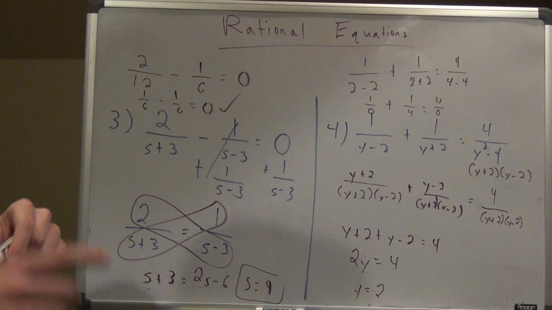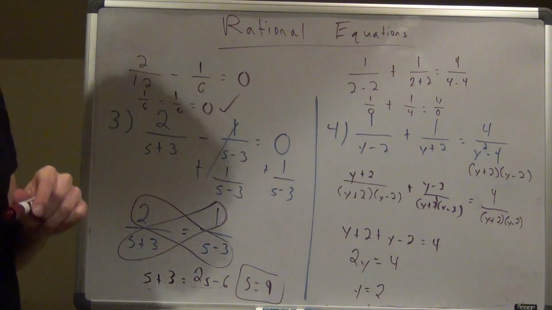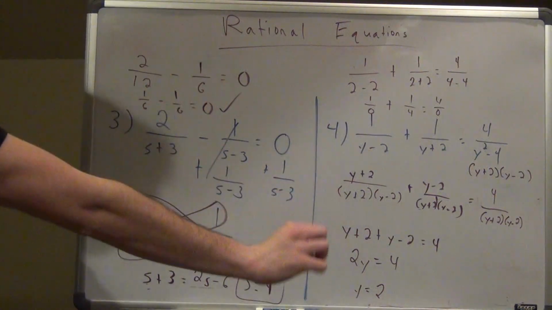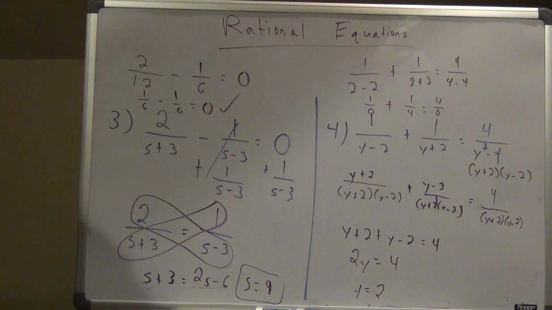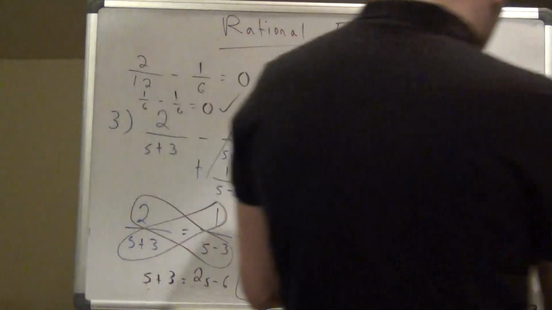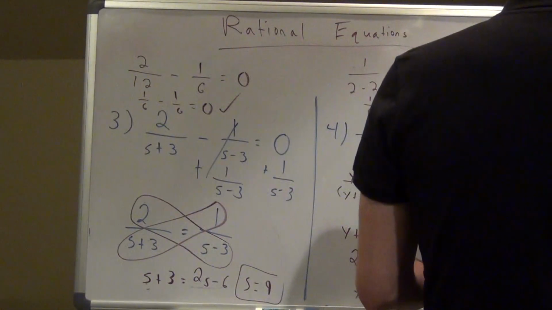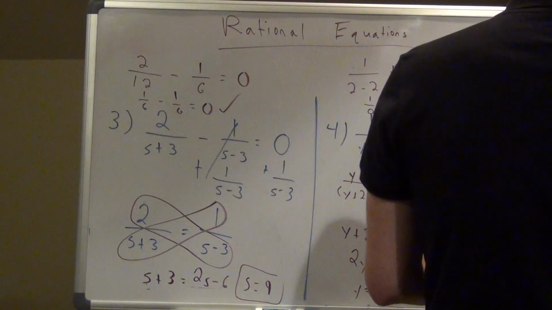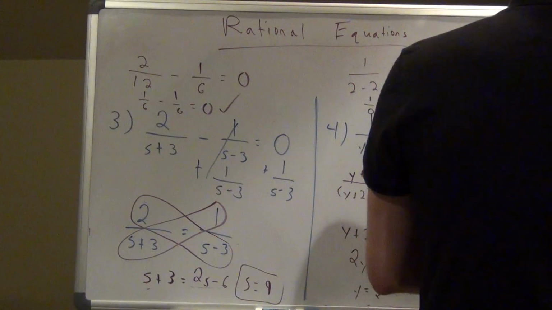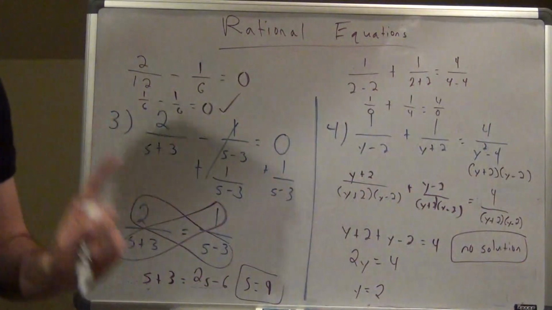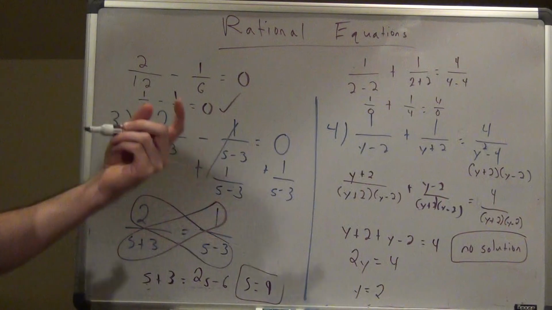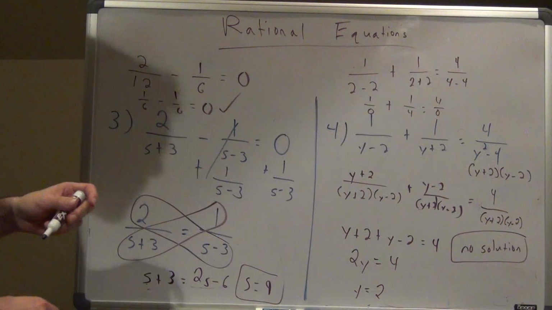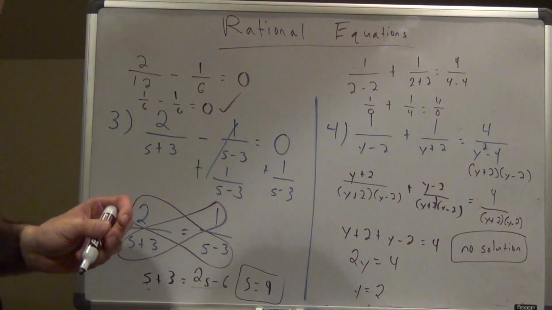Alright, so what does that mean for us here? So first off, it means that we don't have a solution. So if you try the one solution you get and it doesn't work, or neither of them work, then I have no solution to this problem. No actual solution. But of some other thing I mentioned in the beginning of the video, extraneous solutions, I also mentioned in the first couple problems. I do have an extraneous solution.